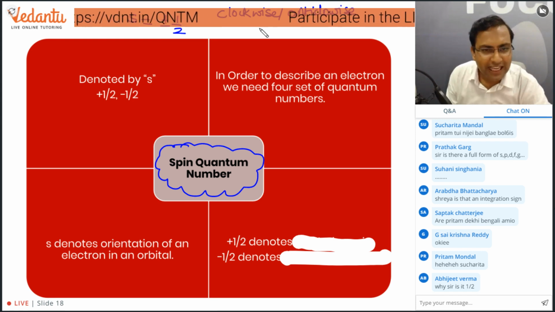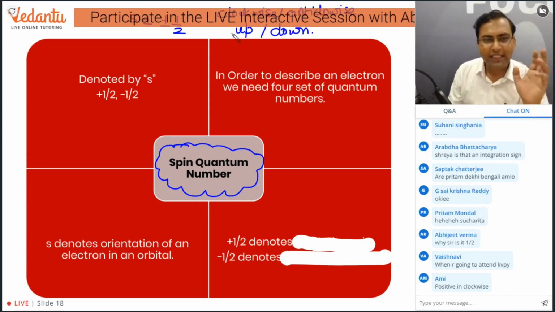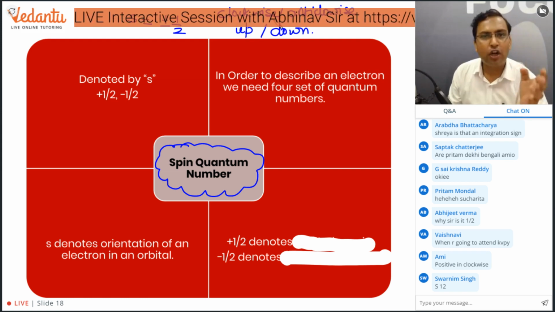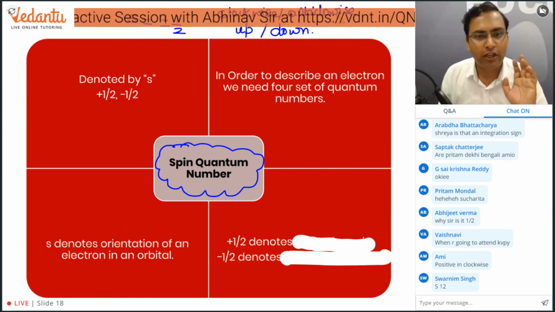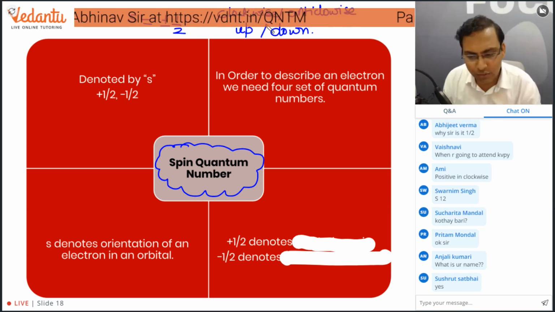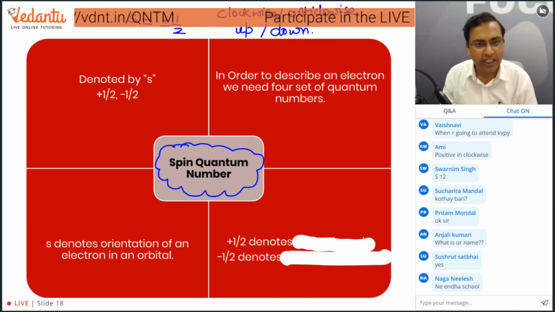ठीक है. या तो हम उसको लिख सकते हैं अप स्पिन, या तो हम उसको लिख सकते हैं डाउन स्पिन. But mind you, इस बात का ध्यान रखिएगा, plus half और minus half is not at all related to clockwise और anti-clockwise. ये previous year JEE Advanced में they have asked this question.